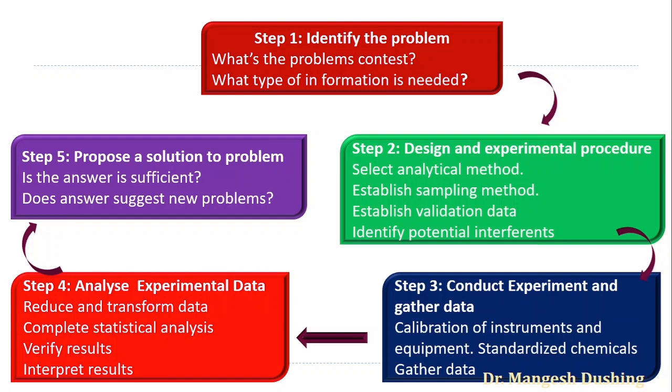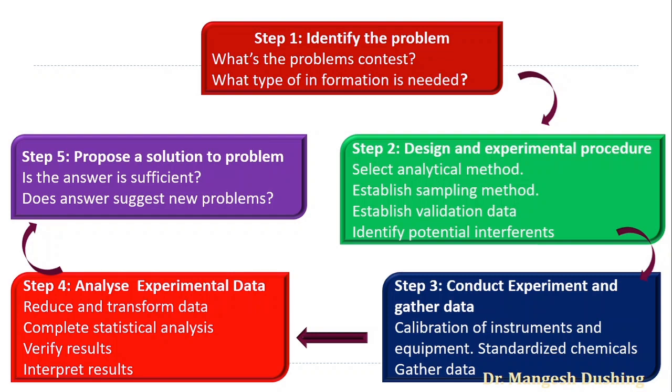Then ask: is the answer sufficient? Is the answer reliable? Is the answer correct? Or does the answer suggest any new problem? Does the answer give birth to a new problem? This is the fifth step, propose the solution of the problem.